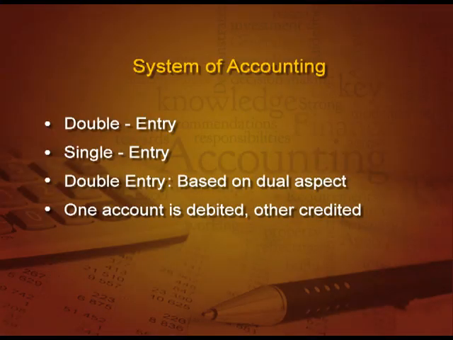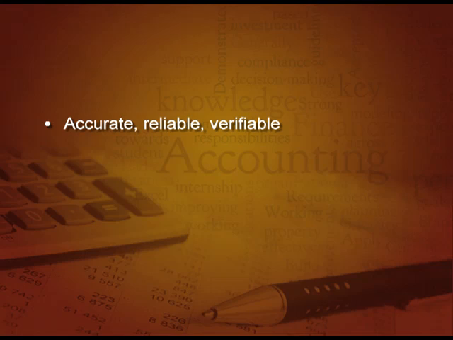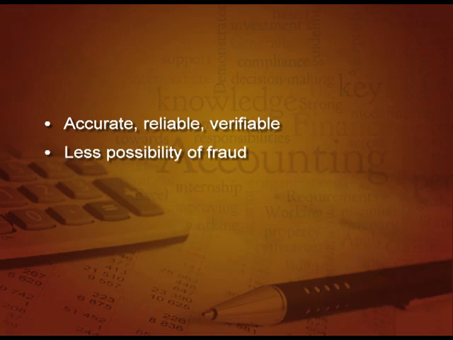Now, this double entry system is a complete system, as it records both the aspects and we can tally the accounts. Double entry system is accurate, reliable and verifiable, and there is very less possibility of fraud here, as you are recording both the aspects. So, how can one do a fraud? And if he is going to do a fraud, it will get checked through the trial balance.